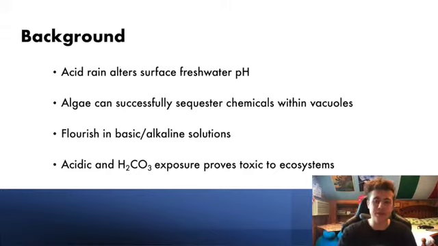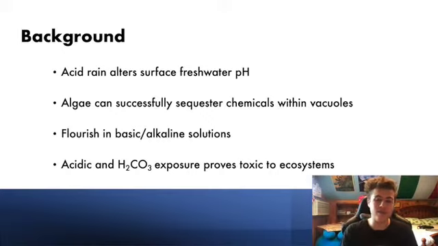Acid rain is attributed to the depletion of soil fertility as well as a major perpetrator of surface water contamination that can lead to the die-off of many organisms. A divot in water pH, which usually ranges from 6.0 to a basic 8.0, from acid rain and carbonic acid exposure, can be devastating for ecosystems, as this toxicity can rapidly travel through trophic chains, ultimately impacting human livelihoods and consumption.